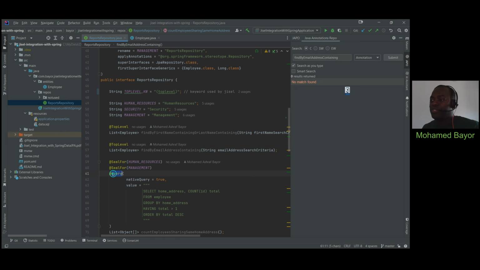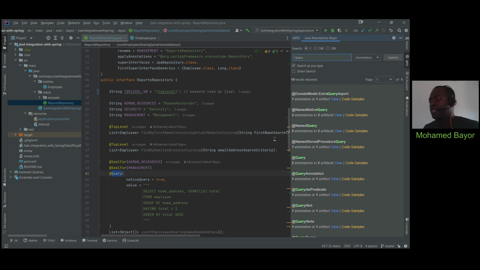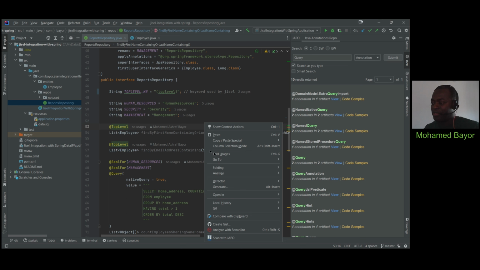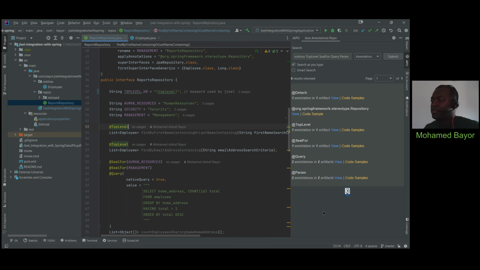Now, going back to our query search, you surely notice the difference here. Why do we have a different type of search result compared to when we searched for, I'm gonna do that once again, scan with JAPO here. You see there is a big difference here. Why is because when you perform the multiple annotation search like this, you are actually performing an exact match search, which is something we already mentioned.